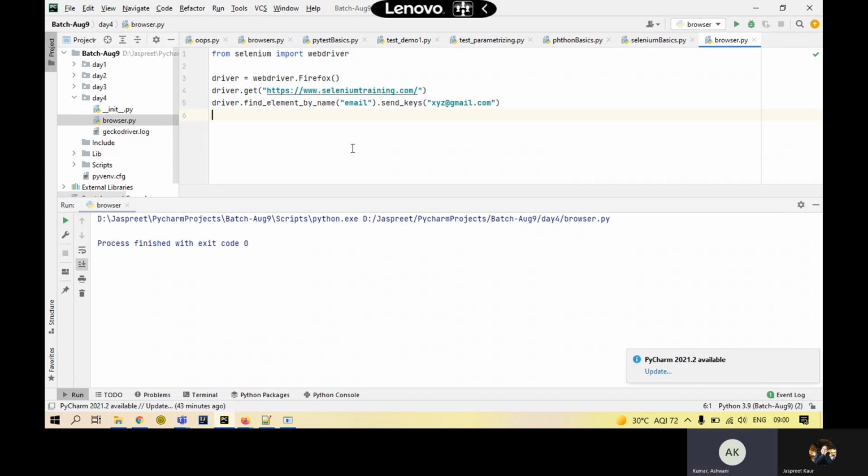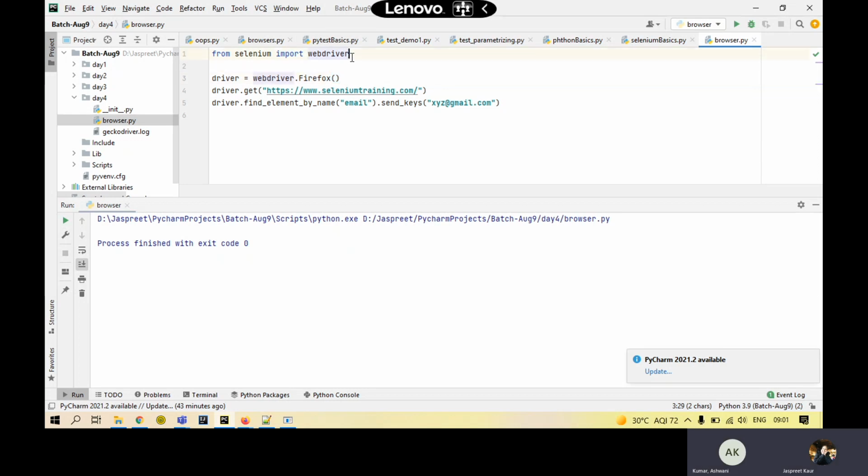Package, right? And what is webdriver here? It is a class. Import webdriver, it's a class. And then we have written webdriver dot Firefox. So then what is Firefox here? Firefox is also a class. Okay, but it is coming with those braces. Yes.